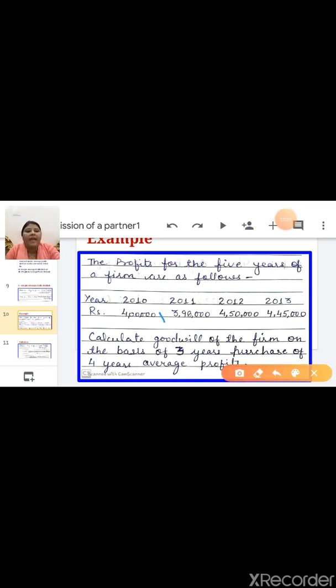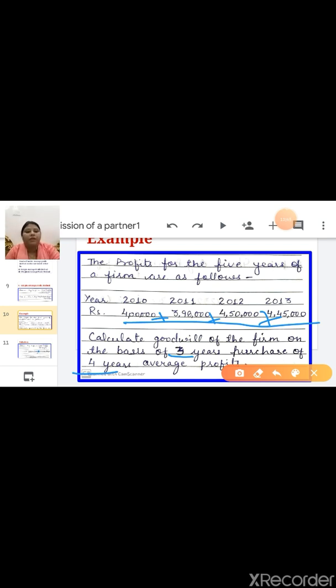You have to add these 4 years profit and divide by the how many years? How many years profit are given? 4. So you have to divide by 4. Don't be confused in 3 and 4. For finding average profit, you have to divide the total profit upon number of years.